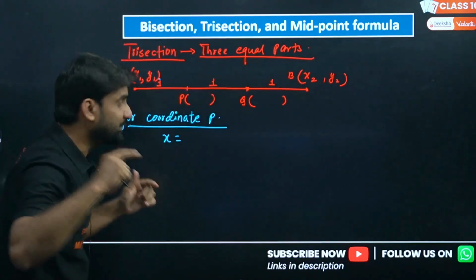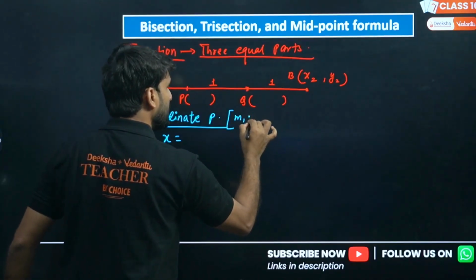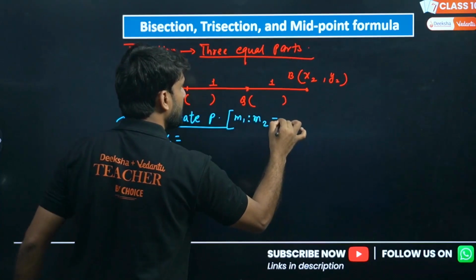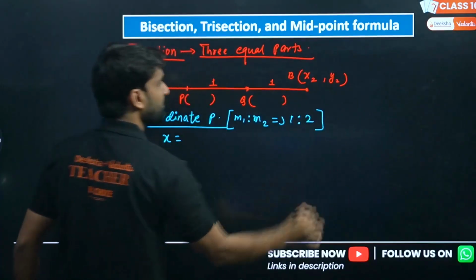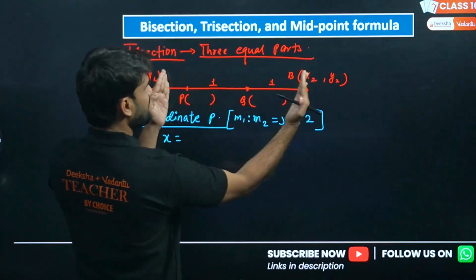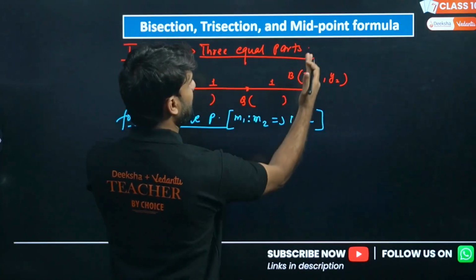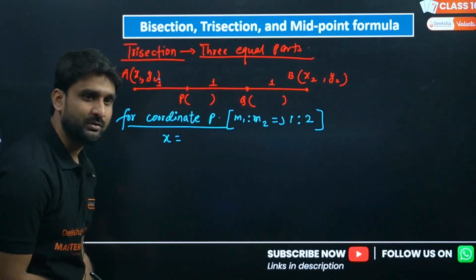So for point P, the ratio m1:m2 will be 1:2. Yes, because at the right of P there will be 1 plus 1. This is 2 parts and this is 1 part. So the ratio will be 1:2. I hope you have understood this point.